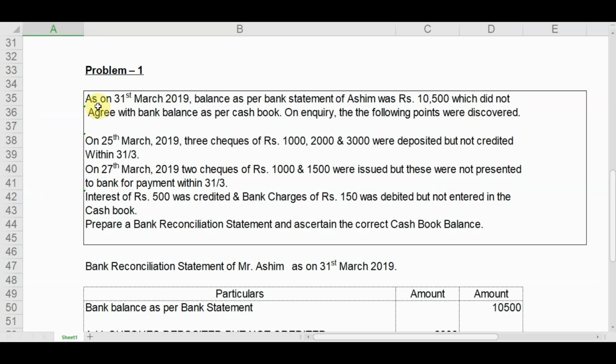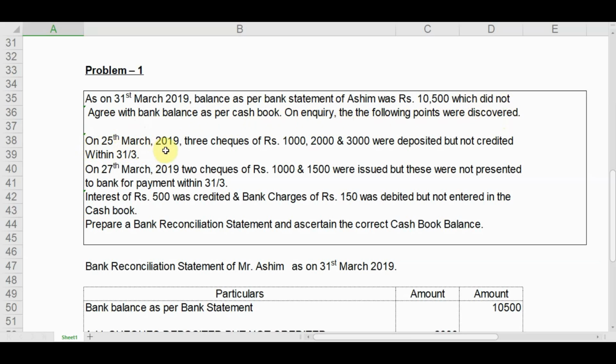So in the given problem, it is given that as on 31st March 2019, the balance as per bank statement of Mr. Ashim was rupees 10,500, which did not agree with the bank balance as per cash book. On inquiry, the following points were discovered.